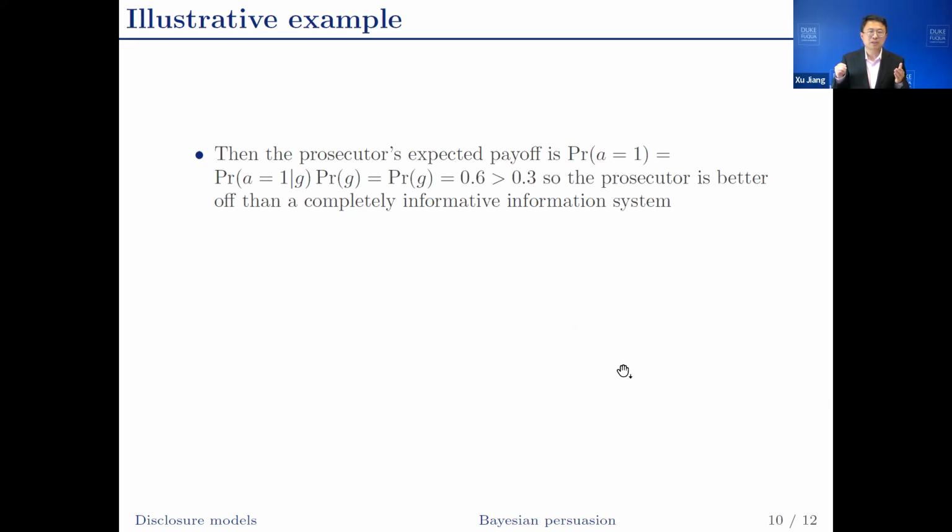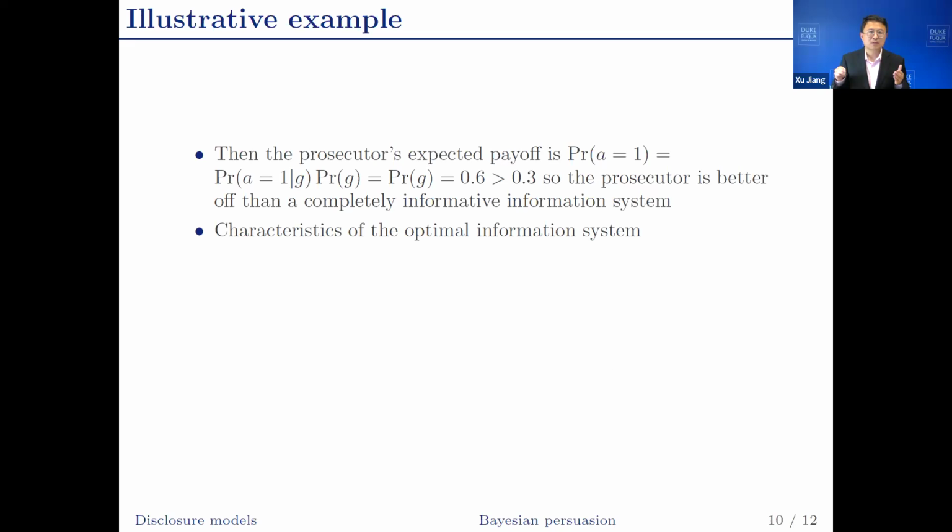So in this case, we can calculate the prosecutor's expected payoff, which turns out to be bigger than the expected payoff when the prosecutor provides a completely informative signal. So in this case, the prosecutor is better off when the signal is not completely informative.